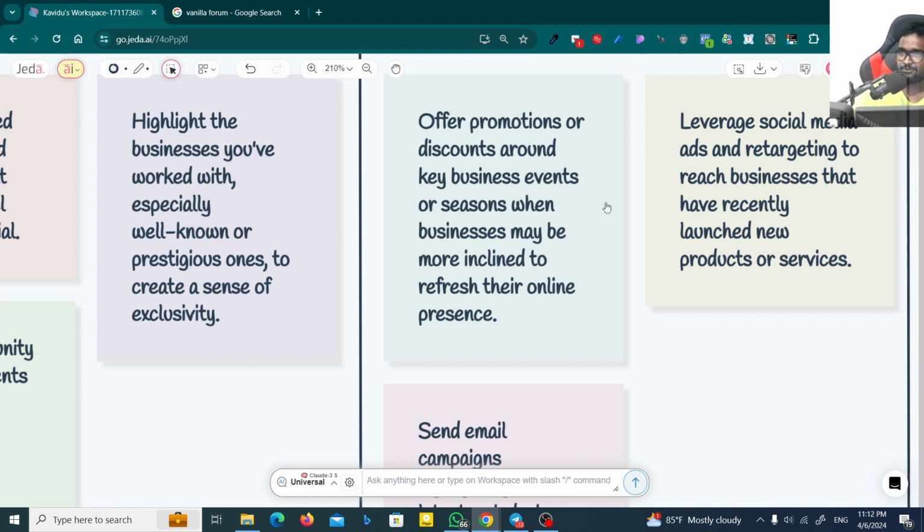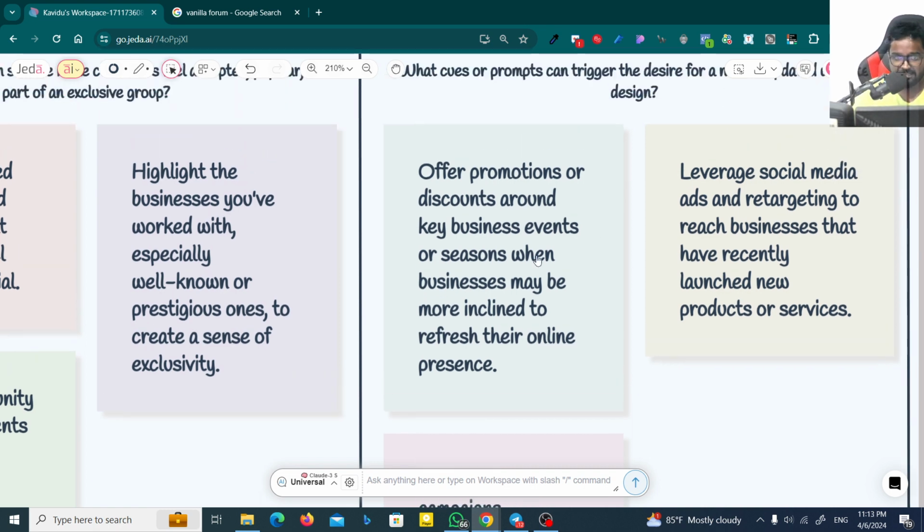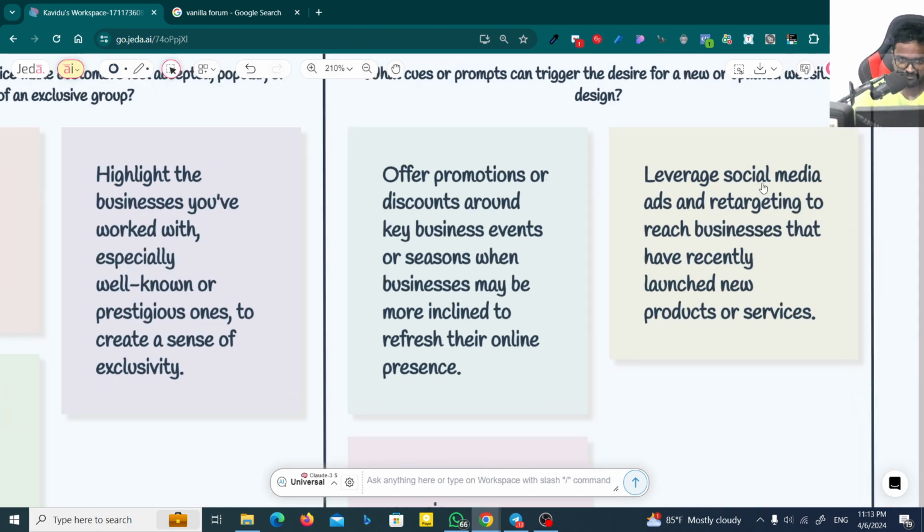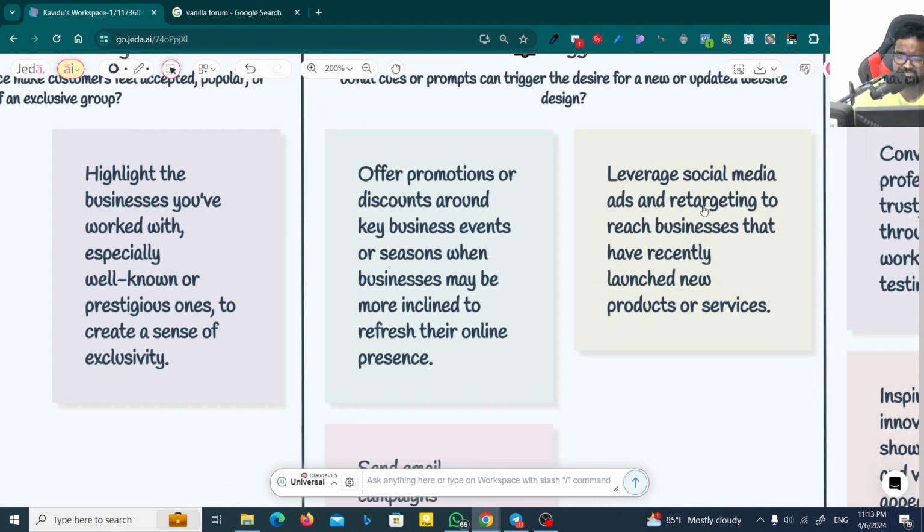So you can attract customers by giving some promotions, maybe offers, maybe two-in-one offers and maybe all-in-one offers like that. So you can use that method. So also for the web designing services you can do the same, okay? Anyways, leverage social media ads and retargeting to reach businesses that have recently launched new products or services. So this is a great technique that you can use.